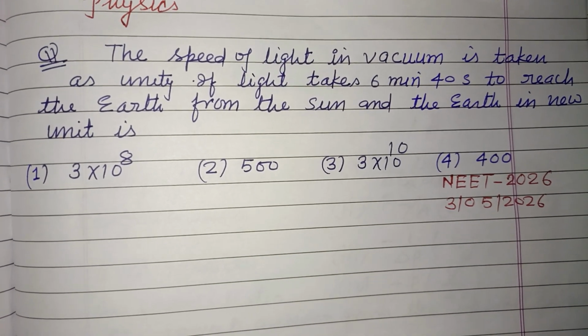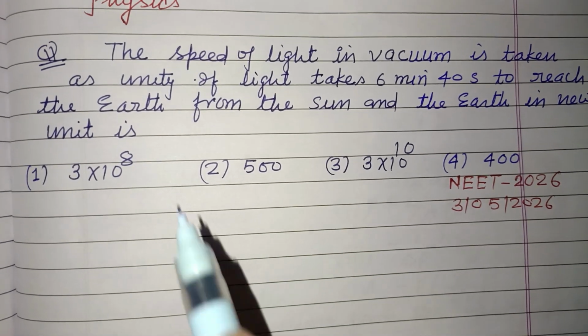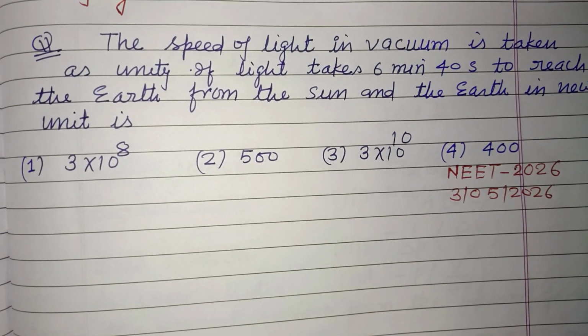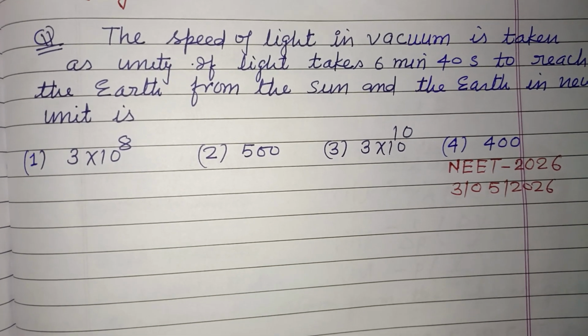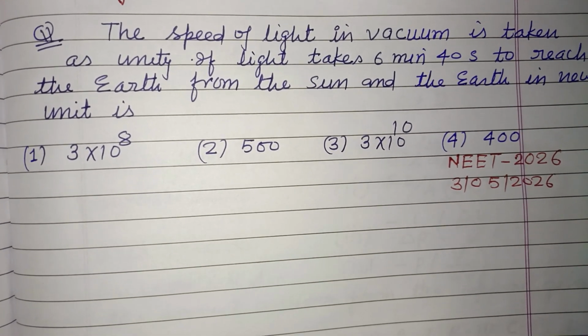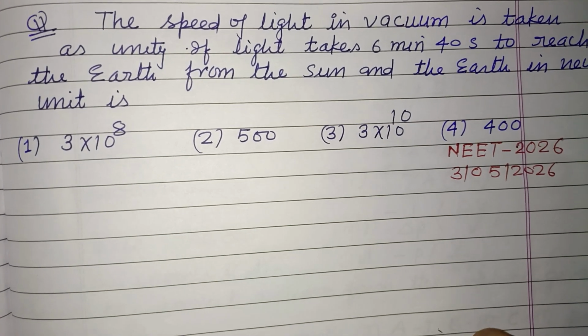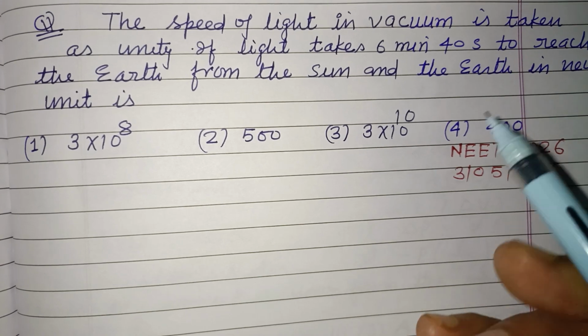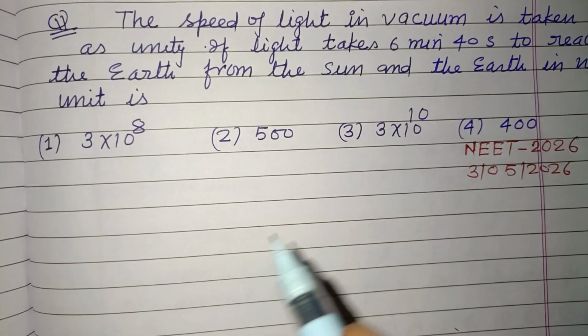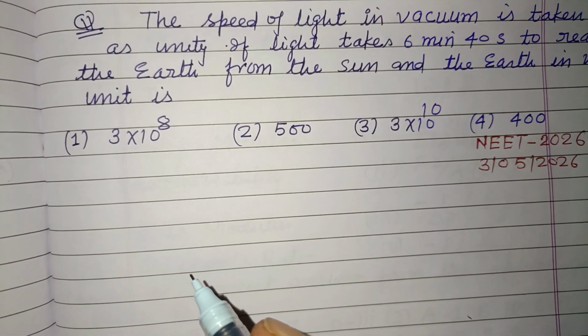This is a question from NEET 2026. The speed of light in vacuum is taken as unity. If light takes 6 minutes 40 seconds to reach the Earth from the Sun, then the distance of the Earth in the new unit is. So students, here distance is asked.